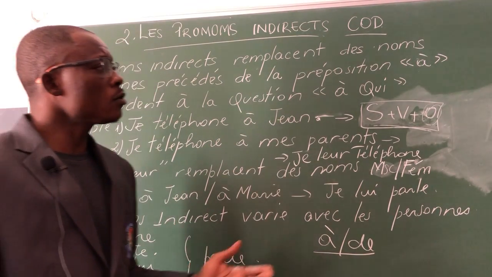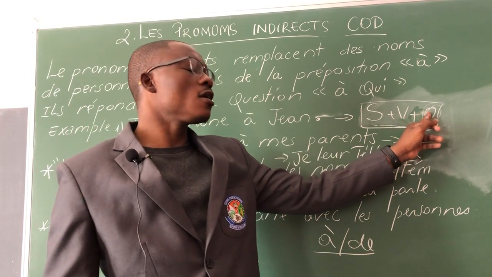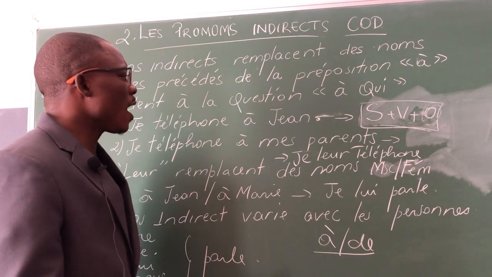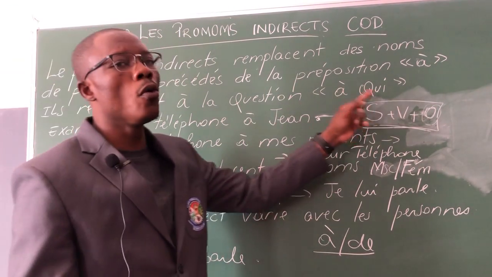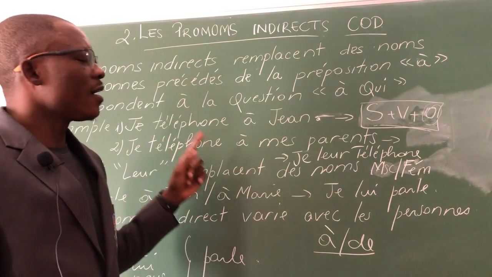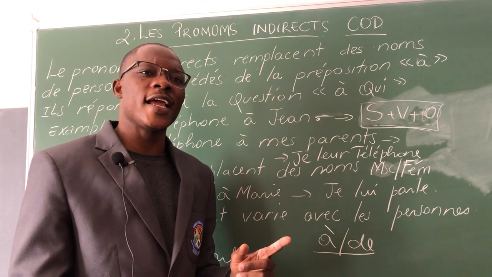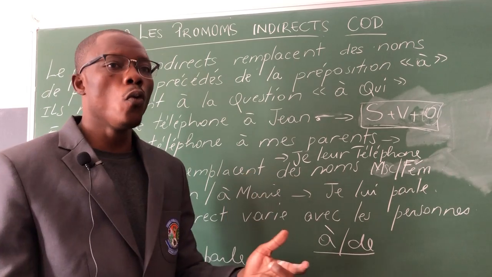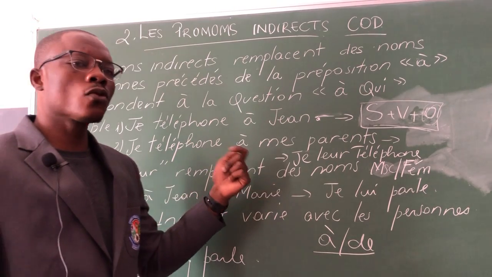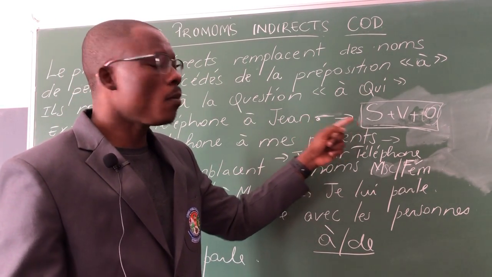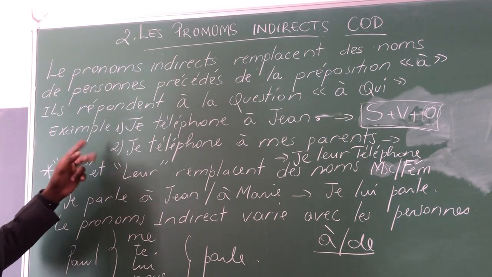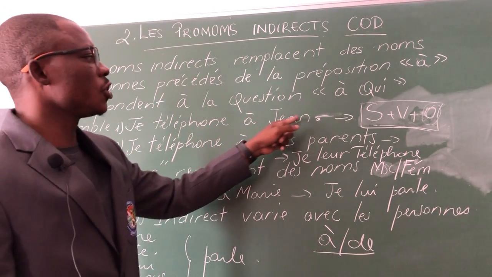Suppose I want to find out if this object is an indirect object, it will always answer the question to whom. Remember yesterday for direct object we had a question like what or who. But for indirect objects we need to answer the question to whom or for what. Exemple, je téléphone à Jean.